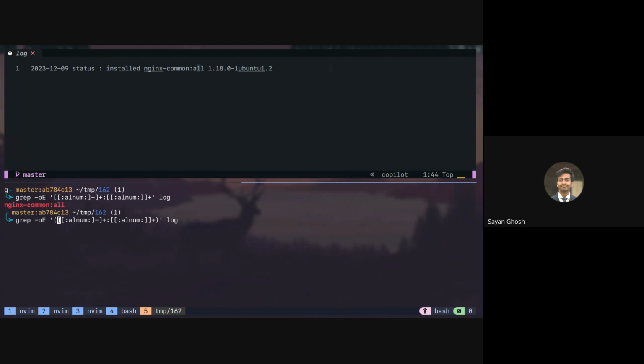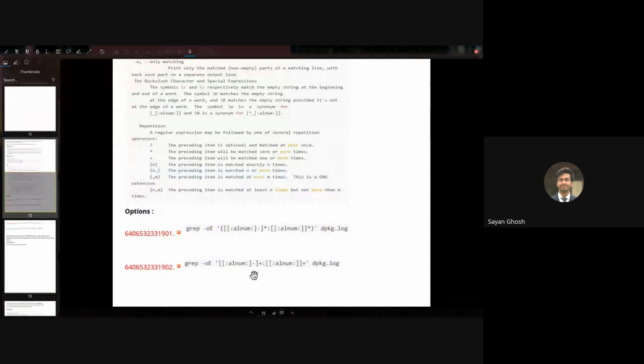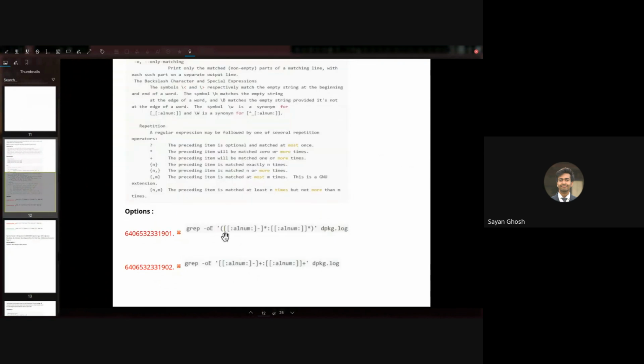So grouping is only useful when you are back referencing that group. So here, anyway, we are not referencing it. So having or not having the group won't change the output. So here, most probably this is marked incorrectly. So both the option B and option D should be correct. Whereas C and A, they have star. So it may also match the empty strings.